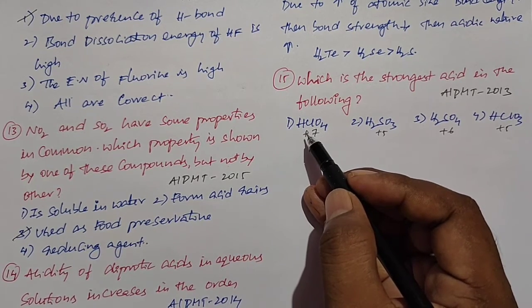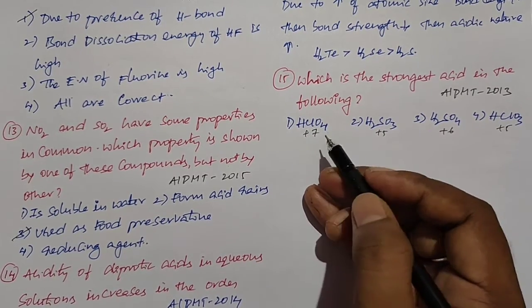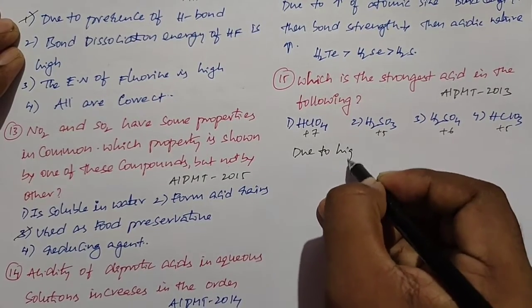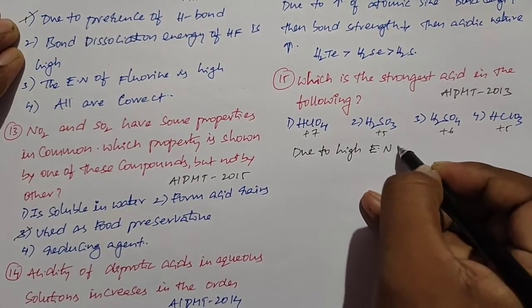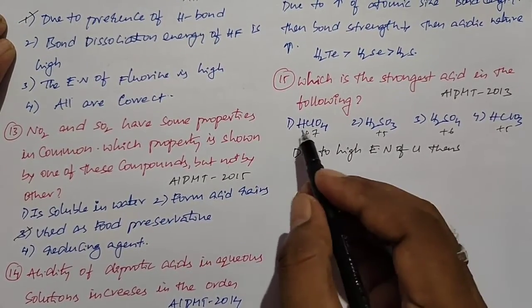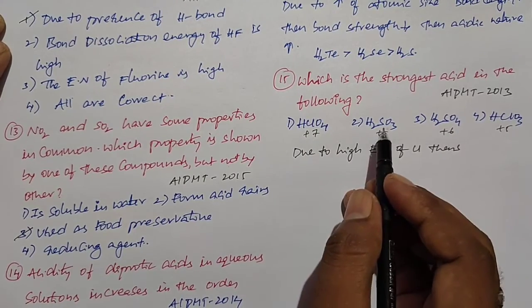At the same time, chlorine has higher electronegativity compared to sulfur. So due to the high electronegativity of chlorine than sulfur, oxoacids of chlorine are more acidic than oxoacids of sulfur.